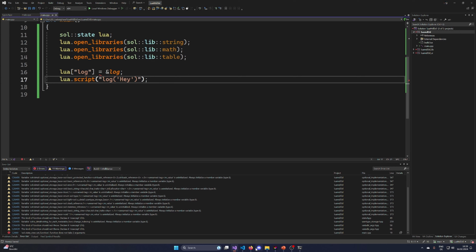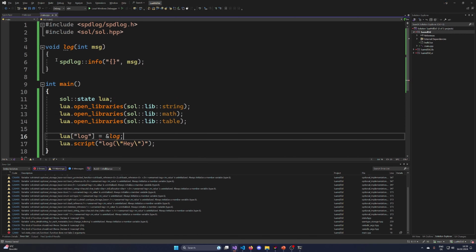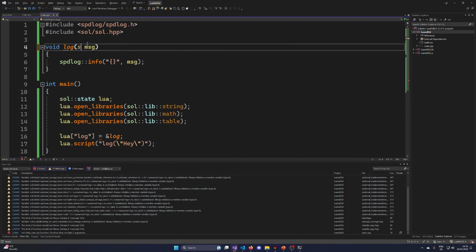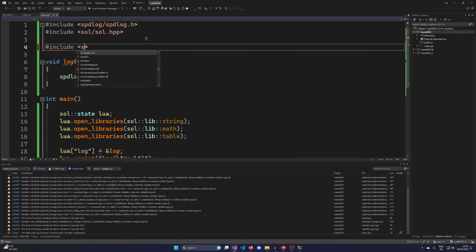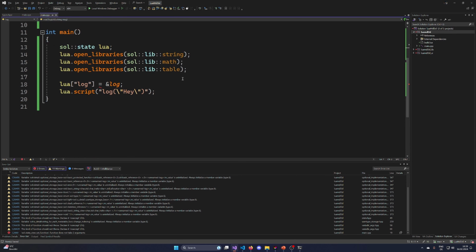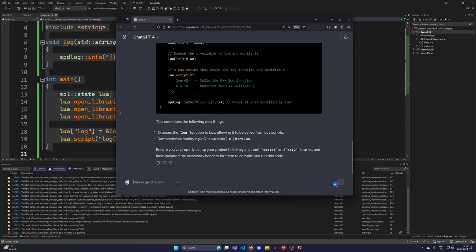How was it with strings and Lua? I think this is PHP. Should be like this, right? So this is what I wanna do. And this is how I kind of like want to have access to it. It probably does include string, however, let's try it out. Okay, so let's feed this back to ChatGPT.